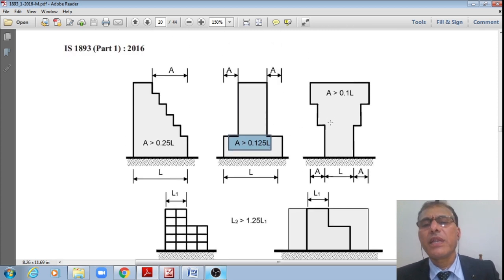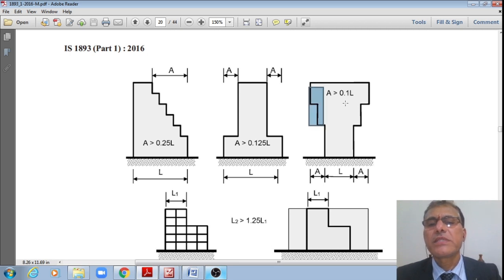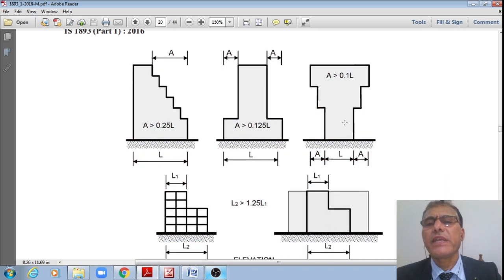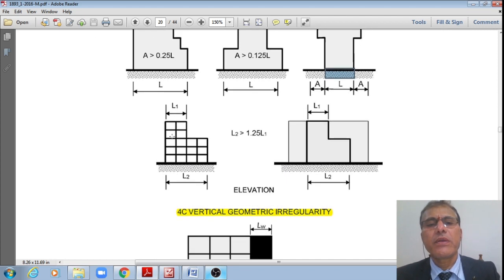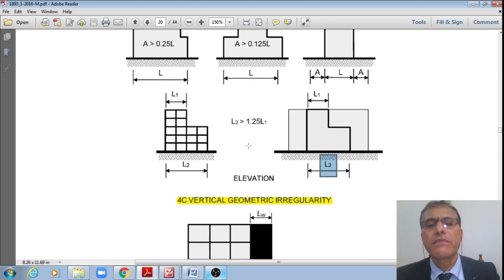And similarly the mirror image is also true. If I do have the offsets like this, this is A, this offset is A. Therefore if this offset A is greater than 10% of this base dimension L, then also it is what is called the vertical geometric irregularity. And also if this is L1 and L2, therefore if this L2 is greater than 25% of this L1, then also this is what is called the vertical geometrical irregularity, and as well as here, L1, L2 in either of the case.